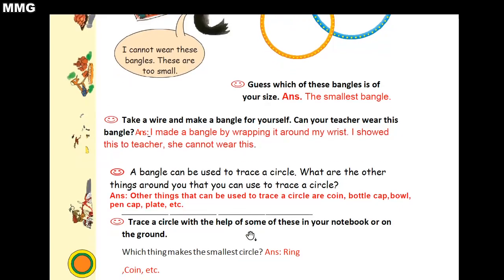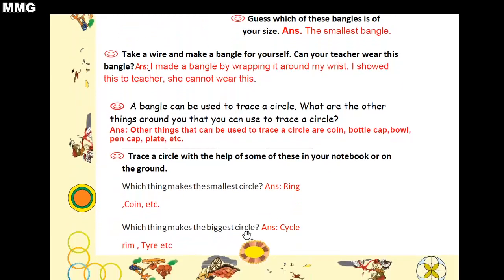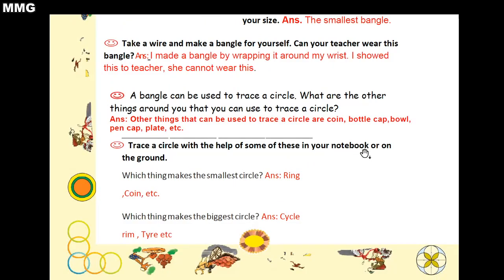Okay. Now moving to the next question. Trace a circle with the help of some of these in your notebook or on the ground. So you have to do this question yourself. Which thing makes the smallest circle? So you have to tell the name of, आपको उस चीज़ का नाम बताना है जिससे आप smallest circle trace कर सको. So here I have written finger ring and coin.